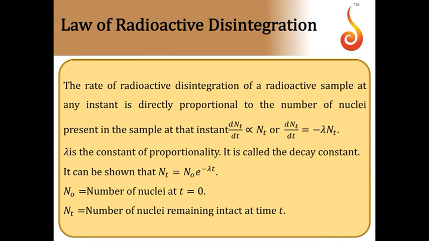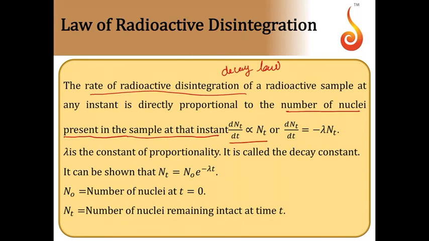If I take a radioactive sample, at any instant the rate of its disintegration is directly proportional to the number of radioactive nuclei present in that sample at that instant. This is what we call the decay law, the law of radioactive disintegration. According to decay law, rate of disintegration dN by dt is proportional to N, where N is the instantaneous number of atoms present in that sample.